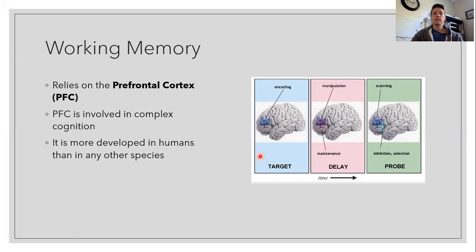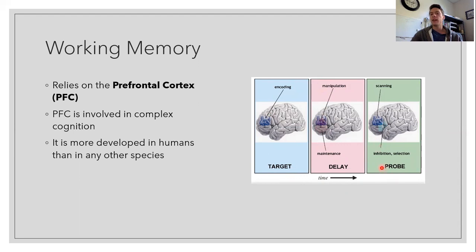And so here's a simple illustration of a working memory task. A participant is shown some target item to remember. And as they're encoding that item, there's activation, shown here in blue, in the prefrontal cortex. Next, some time passes, a delay period, during which the target is no longer presented to the participant, but they have to keep it in mind, so they have to maintain it in memory. Maybe they have to do some type of manipulation, either on the object or maybe some other task. All of this is still relying on the prefrontal cortex.